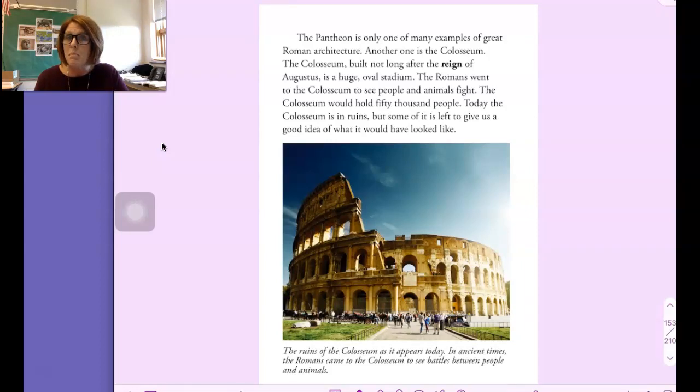The Colosseum, built not long after the reign of Augustus, is a huge oval stadium. The Romans went to the Colosseum to see people and animals fight. The Colosseum would hold 50,000 people. Today, the Colosseum is in ruins, but some of it is left to give us a good idea of what it would have looked like. So the picture says the ruins of the Colosseum as it appears today. In ancient Roman times, the Romans came to the Colosseum to see battles between people and animals.